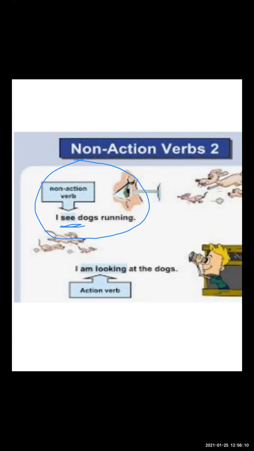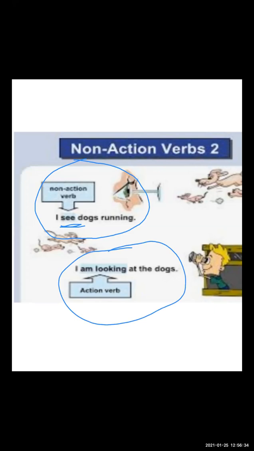Understood what I'm trying to say? Suppose you are sitting in an online lecture, and immediately someone comes in front of you. You directly see, you directly point out. So you just have a look. You just see. So that is your non-action verb.